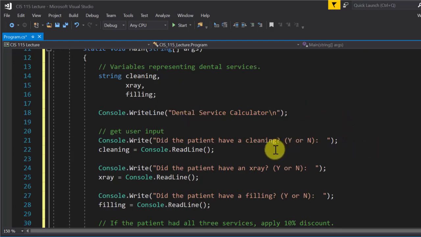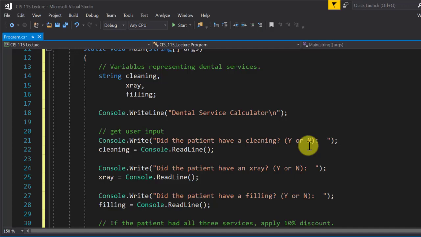And I'm going to prompt the user, did the patient have a cleaning, Y or N? Now it's important when you really want to let your user know what it is you need them to enter, especially in this case because I'm asking for letters, or if you're asking for words or things like that. So here I'm telling them capital Y or capital N, okay?